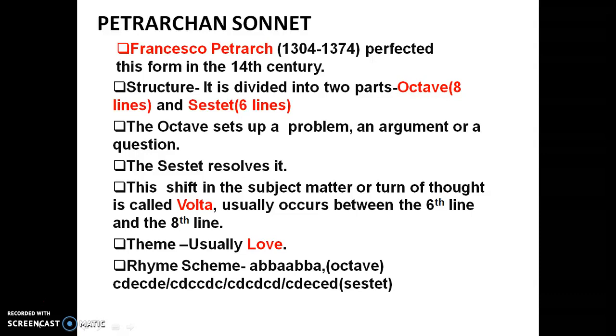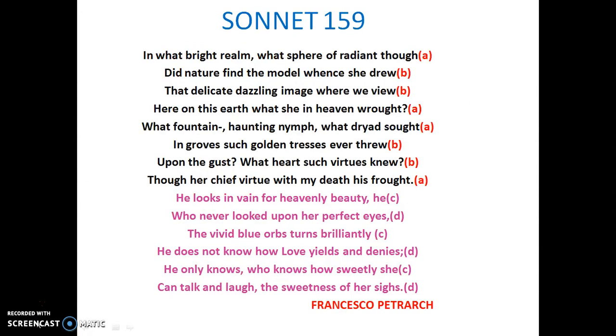The theme of a Petrarchan sonnet is usually love. The octave of a Petrarchan sonnet follows the ABBA rhyme scheme, while the rhyme scheme of the sestet is flexible and it varies. Here I have shown the example of Sonnet 159 of Francisco Petrarch. In this sonnet, we see that the octave follows the ABBA rhyme scheme, while the sestet follows the CDC-DCD rhyme scheme.